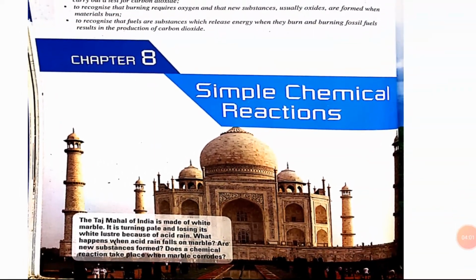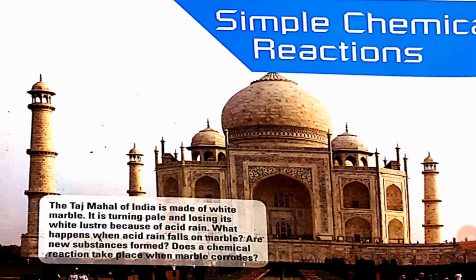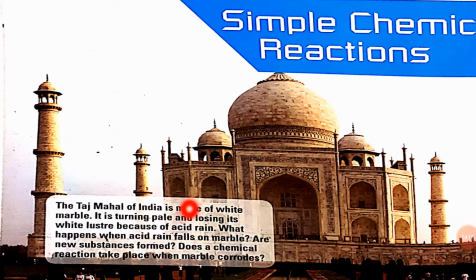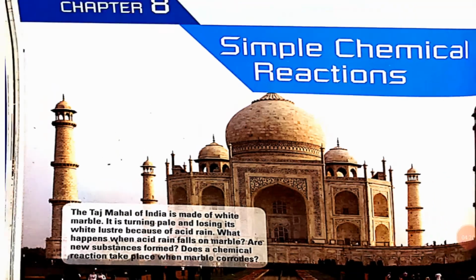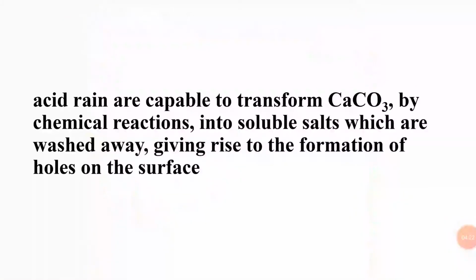Now here is the knowledge corner for you. The Taj Mahal of India is made up of white marble. It is continuously turning pale yellow, and they are asking what is the effect of acid rain on that marble. So here is the answer to that question.